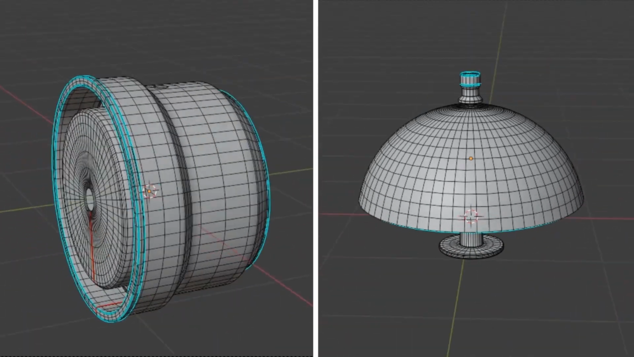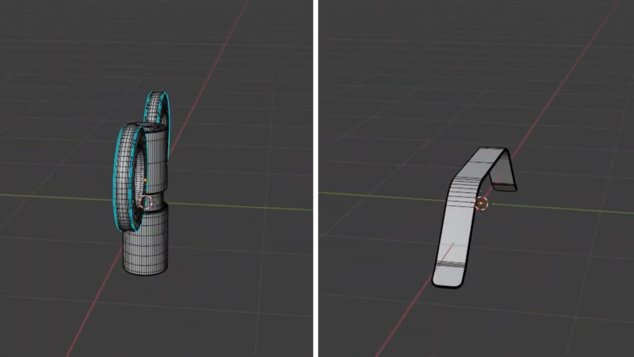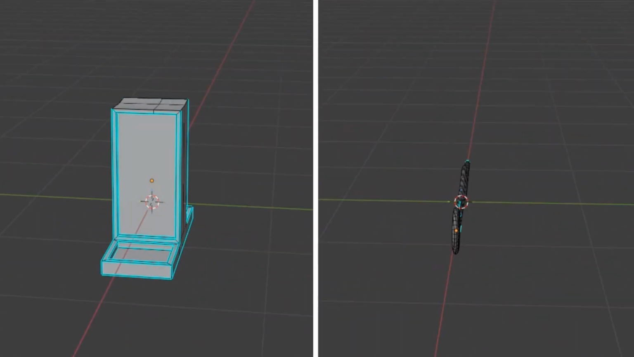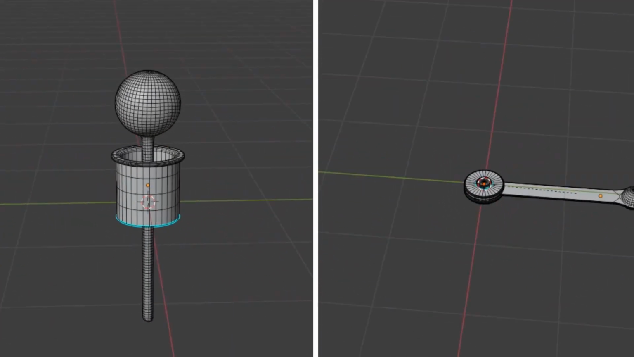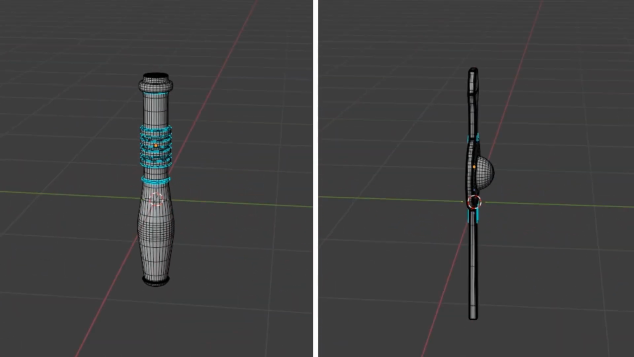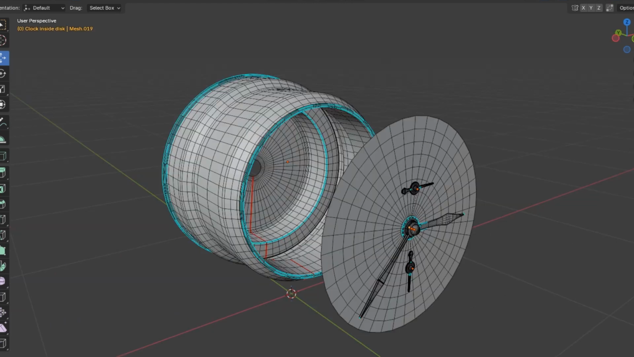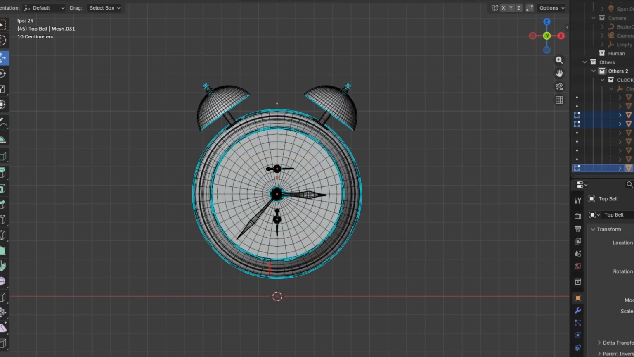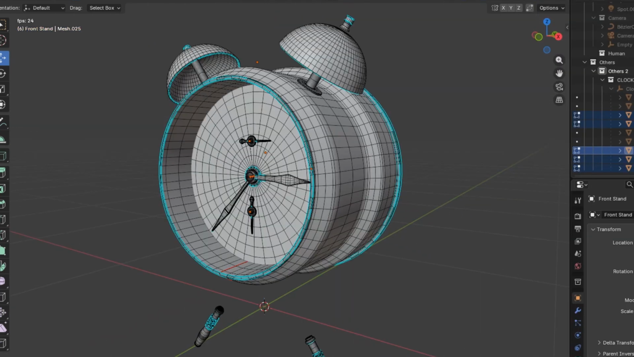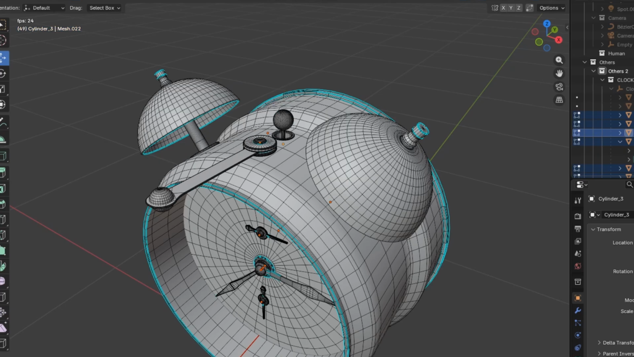Using this simple, basic modeling technique, I created most of the body parts of the clock. Once all the individual pieces were modeled, I carefully positioned them and joined everything together to build the complete alarm clock.